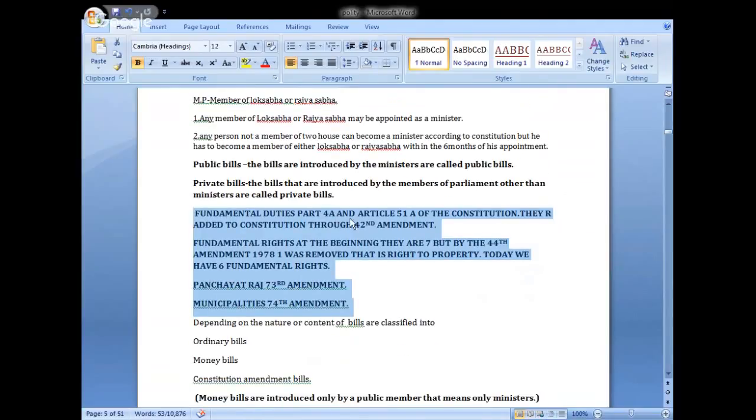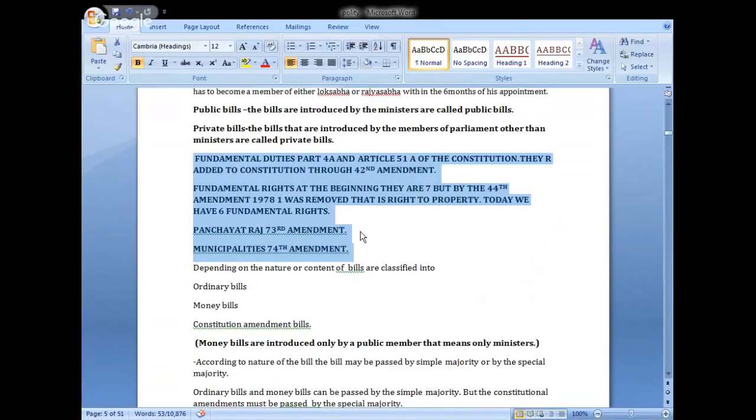You study for your own, and remember, we'll have a detailed discussion when we come up to these points: fundamental duties, fundamental rights, panchayat raj, municipalities. Okay, fundamental duties, Part 4A and Article 51A of the Constitution. They were added to the Constitution by the 42nd Amendment.